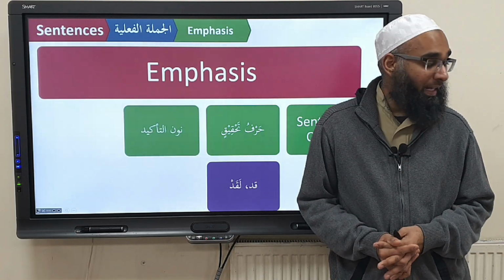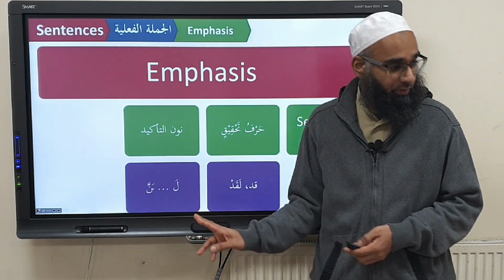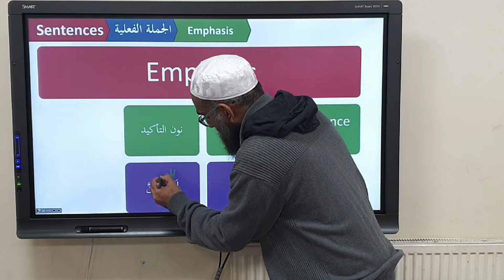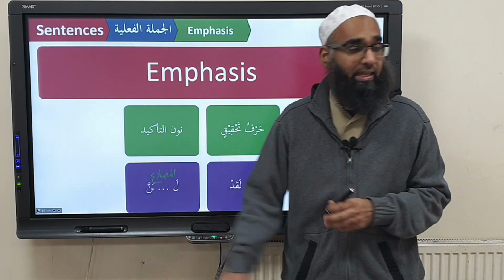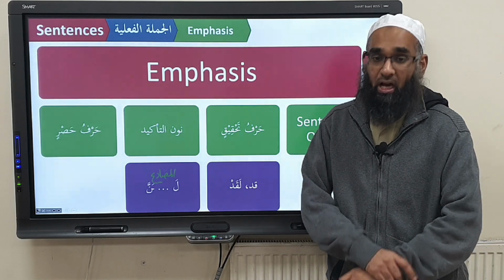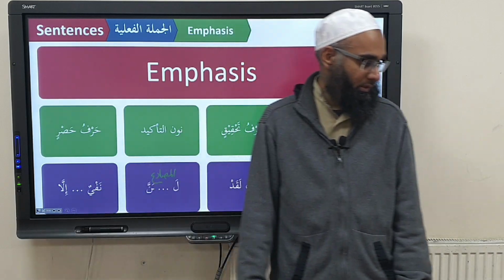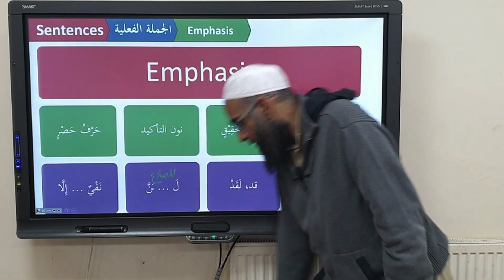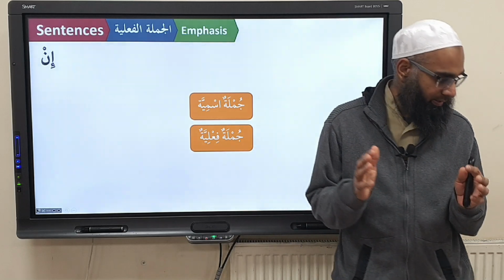Or you can add noon al-tawqid at the end. You add the lam al-ibtida at the beginning of the fa'il mudari, and then a noon al-tawqid at the end. That also creates emphasis. Or you can add a harfu hasr. You can add harfu nafyin and then use illa. And all of these different formations create what? Emphasis.